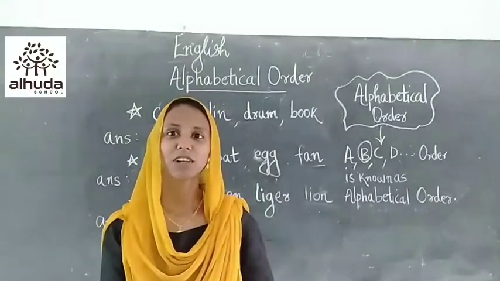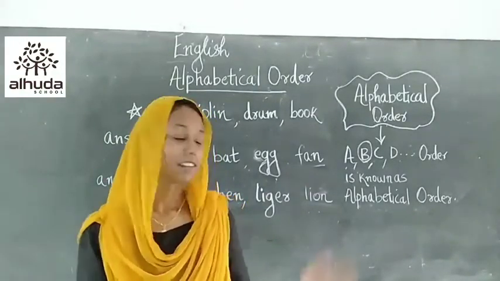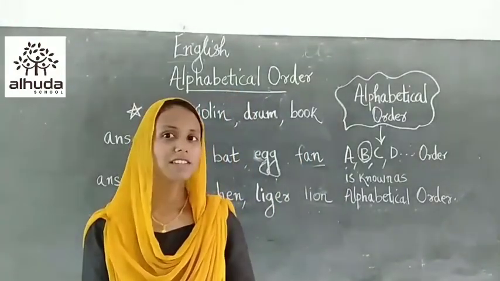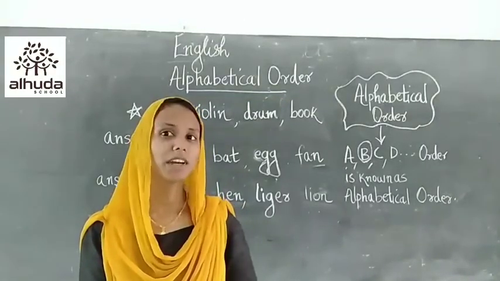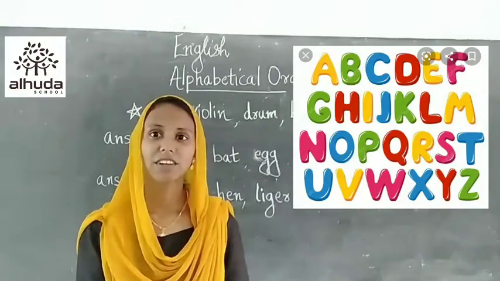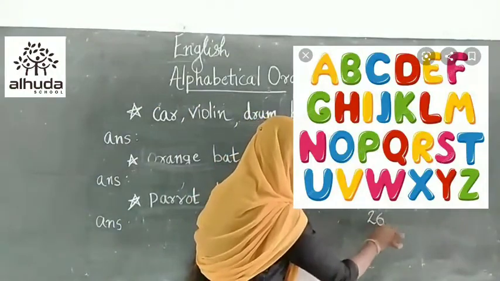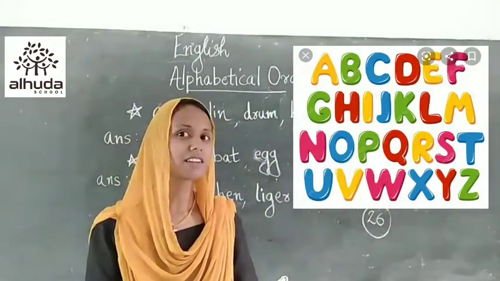Everyone, today we are going to learn a lesson from the grammar textbook. This is the first lesson. The title of the lesson is alphabetical order. You already studied about alphabets, isn't it? Adnan, you tell me how many alphabets are there in our English language? Yes, very good. There are 26 alphabets in our English language. How many alphabets, children? 26.